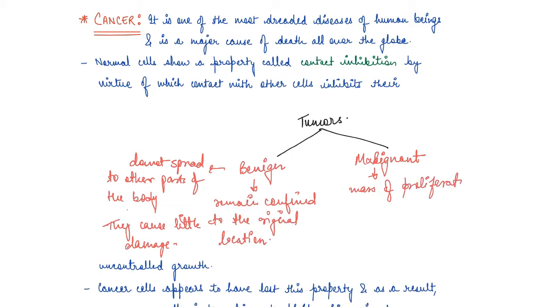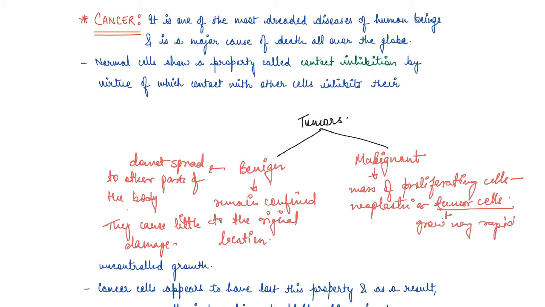Right. So basically, these cells grow very rapidly, right?